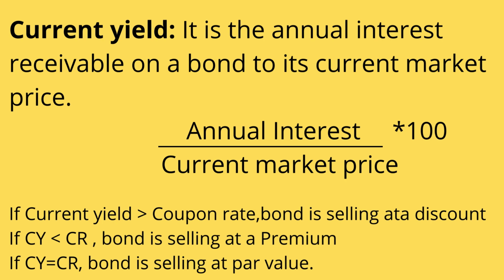And if the current yield is now say 10% and the coupon rate is say 15%, that means the bond is selling at a premium. Yes, and if the current yield is equal to the coupon rate, the bond will be selling at par value. That means in our example it will be selling at 1000 rupees only, par value.